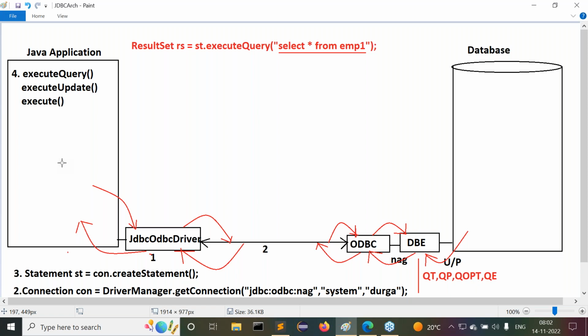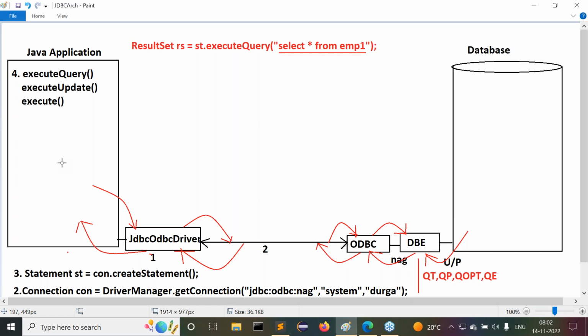Now tell me, is Java an object-oriented programming language or not? Come on, guys. Java is an object-oriented programming language. That means every data must be represented in the form of objects, right? Now understand this clearly. Records of data are available in the database, because the select SQL query was submitted to the database engine through the JDBC driver and connection by the execute query method.